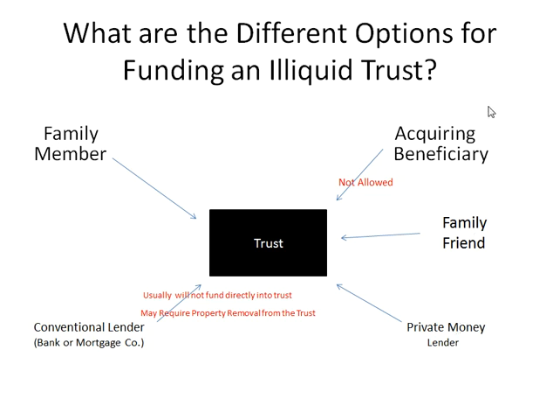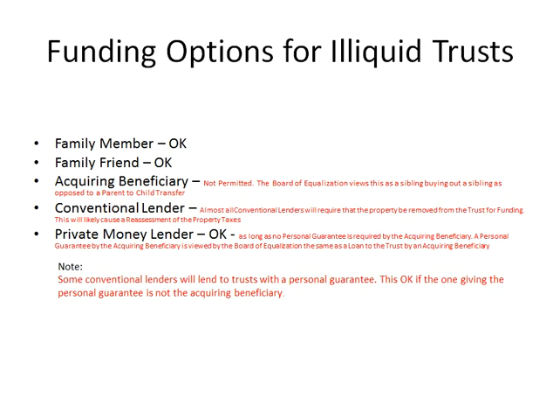Now, the only person that cannot put money into the trust and still keep the Proposition 58 exclusion for reassessment of property taxes is the acquiring beneficiary. In fact, the acquiring beneficiary can't even personally guarantee a loan from a third party into the trust because the Board of Equalization views that as a sibling buying out another sibling as opposed to a parent-to-child transfer. So let's look at these individually.